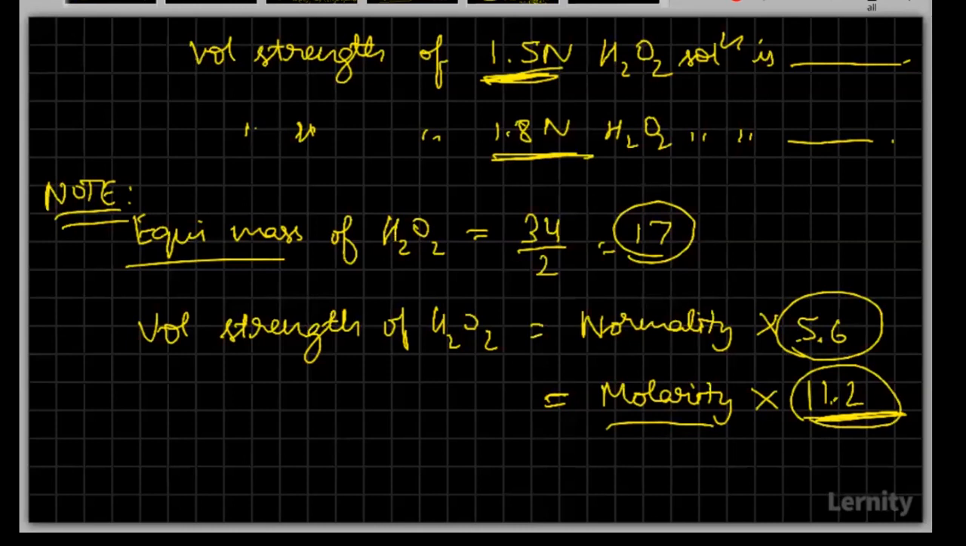So here I'll be getting it as 8.4. And here I'll be getting it as 10.08. So you just have to multiply 1.5 into 5.6. Even here it's 1.8 into 10.08. So these are very simple ones. You need not go for lengthy calculations. You can just remember these and then go for solving such questions. Oh no, it is only fixed for this hydrogen peroxide.